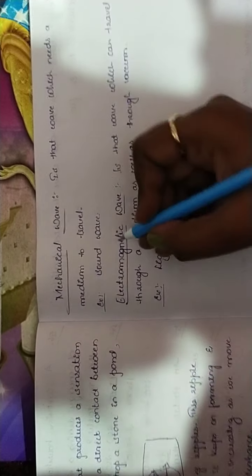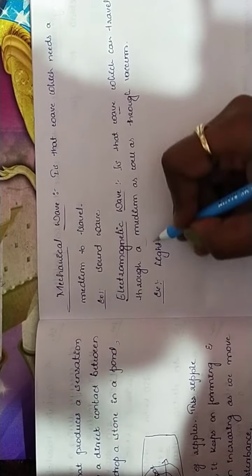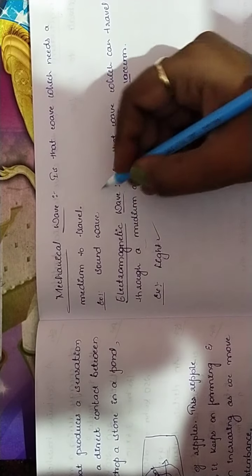Electromagnetic wave means it is that wave which can travel through a medium as well as through vacuum. In both it can travel. For example, I have taken light here, and for mechanical wave it is sound wave.